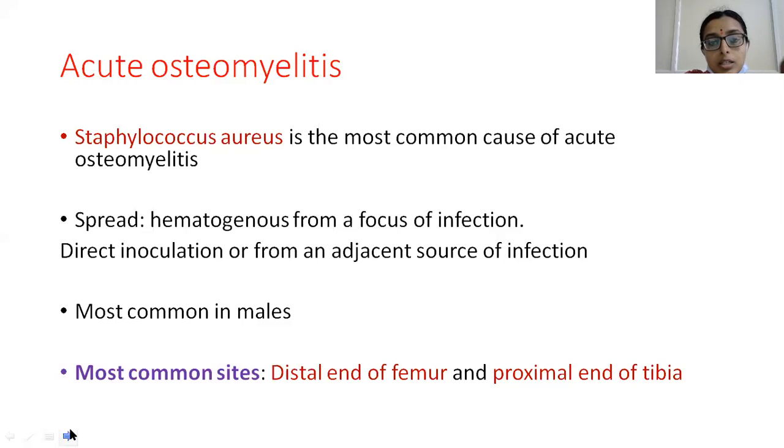Sometimes it is from an adjacent source of infection, like septic arthritis or surrounding soft tissue infections. All these may contribute to the infection. It is most commonly seen in males, and the most common sites involved are the distal femur and the proximal end of the tibia.